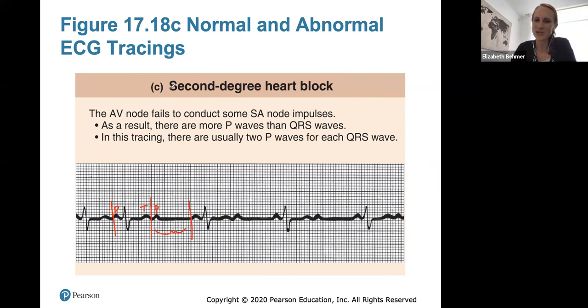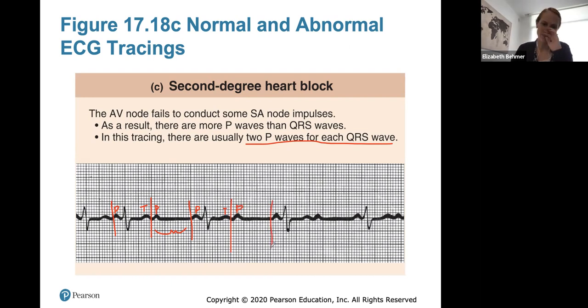So in a second degree block, there are 2 P waves for each QRS complex. It's a ratio of 2 to 1. So we see a P QRST normal, but then the second P is not normal. And then it will repeat itself. We see a P wave QRST complex, which is normal. That's one heartbeat. But again, the second P wave that comes through, there's no QRST complex.